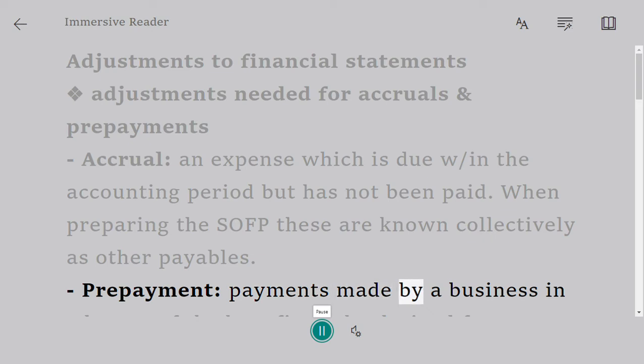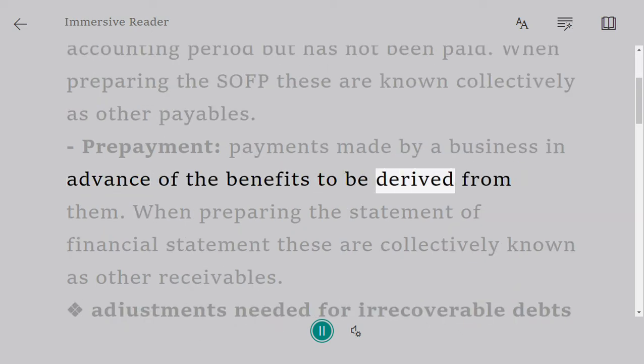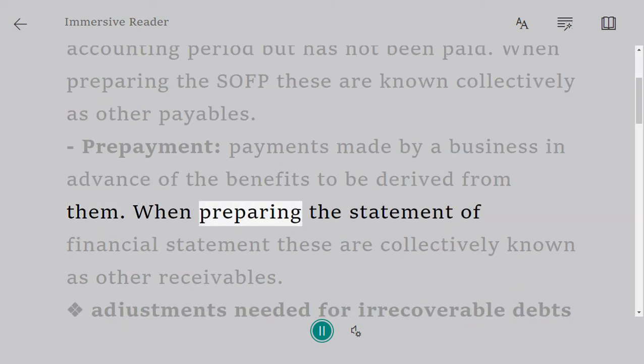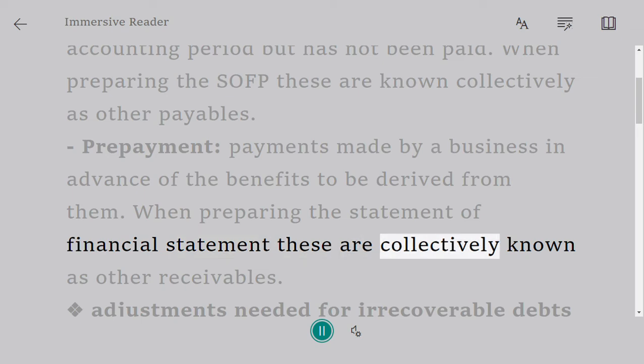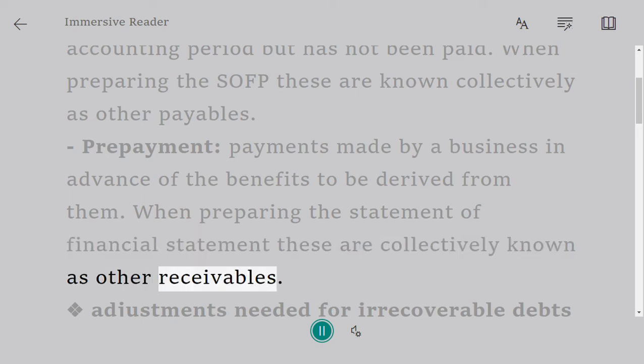Prepayment: payments made by a business in advance of the benefits to be derived from them. When preparing the statement of financial position, these are collectively known as other receivables.